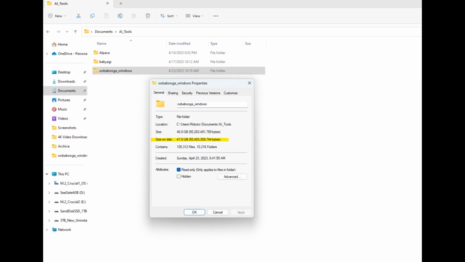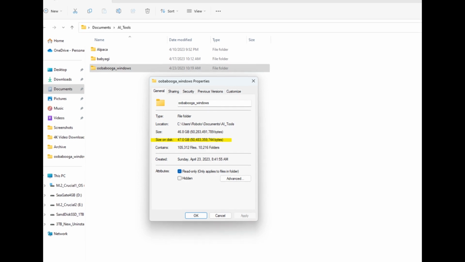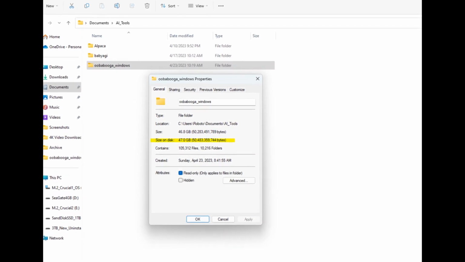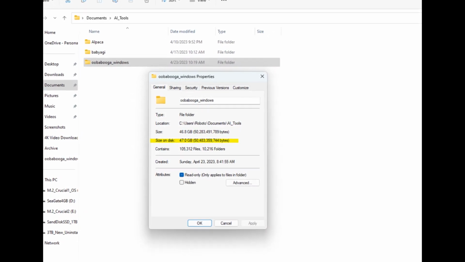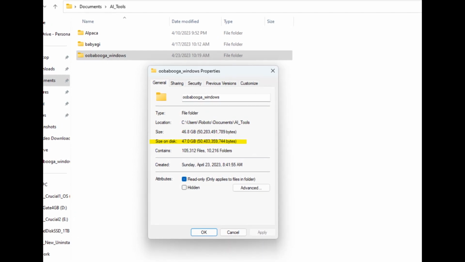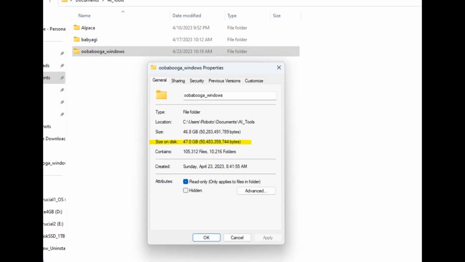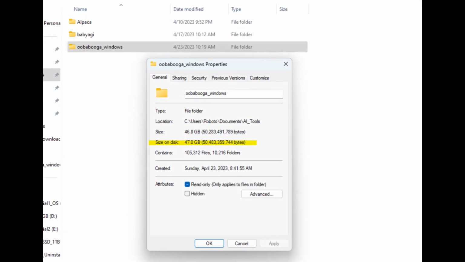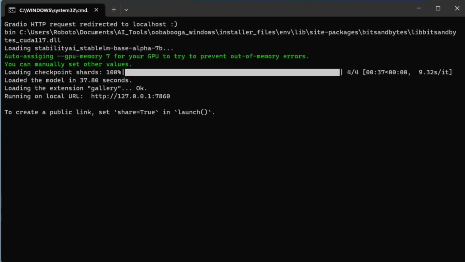Another thing to mention is that this will install Miniconda for you, and it's quite hefty. The installation folder itself is 17 gigs on top of the 30 gigs that you downloaded for the parameters of StableLM, so plan accordingly with the space on your hard drive. Once that's up and running, you should get a local URL link, and you can just left click on the 127.0.0.1, or copy and paste that into the address bar of any web browser.